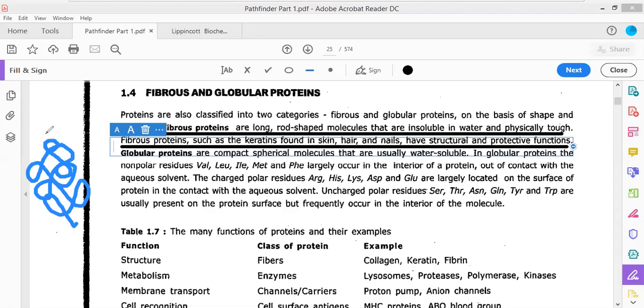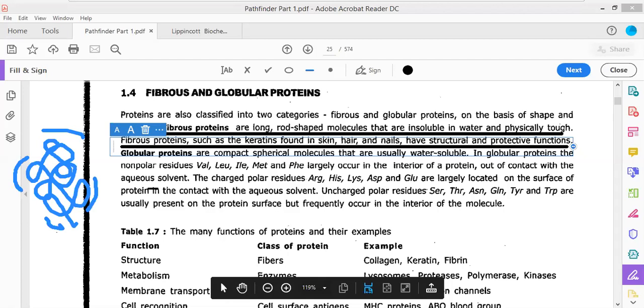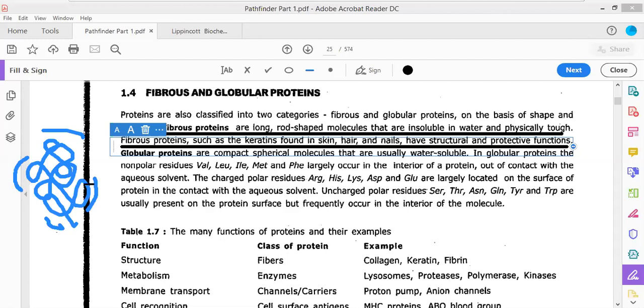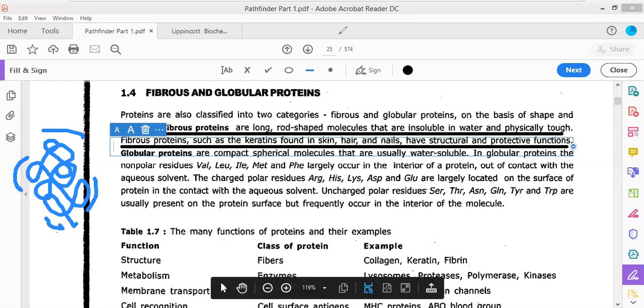In the case of globular protein, there are areas where the polar amino acids are exposed, and these are the areas where hydrogen bonding is going to take place. Here hydrogen bonds are going to be produced, here, here, here, and here. So everywhere there are charged amino acid residues exposed on the surface, which can lead to formation of hydrogen bonds. The globular proteins are hydrophilic in nature, whereas others are hydrophobic.